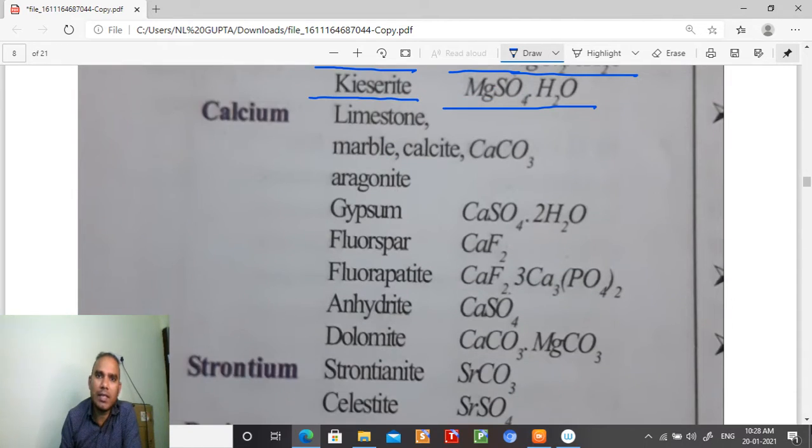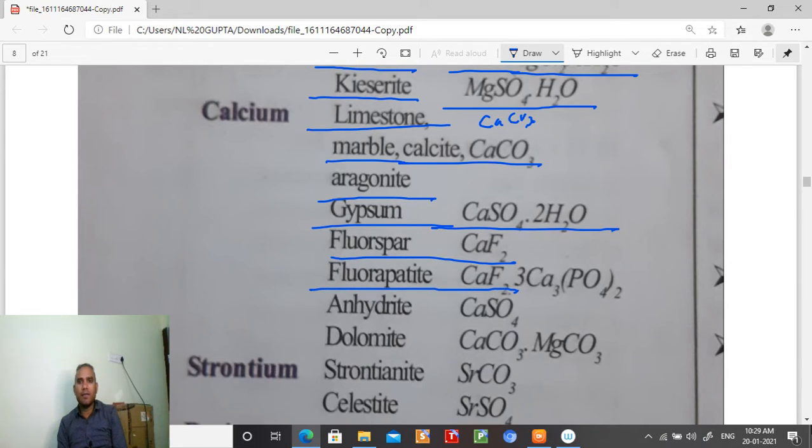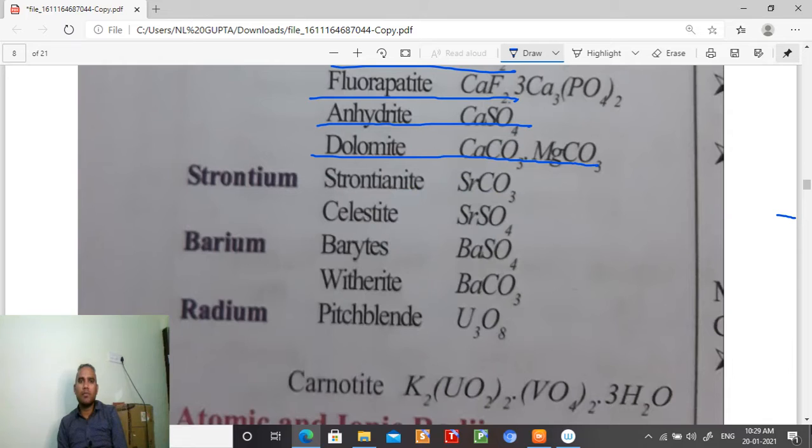If you talk about calcium, calcium is limestone, CaCO3, or you can say marble or calcite. And next, aragonite, gypsum CaSO4.2H2O, fluorspar that is CaF2, fluorapatite CaF2.3Ca3(PO4)2, then anhydrite CaSO4, dolomite CaCO3.MgCO3.